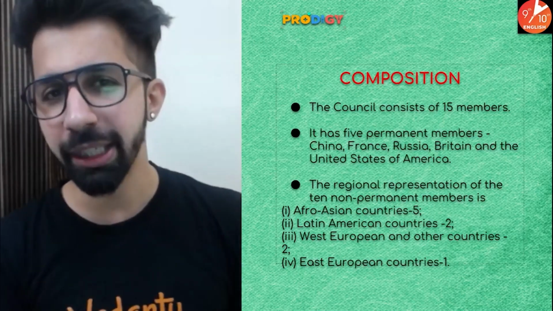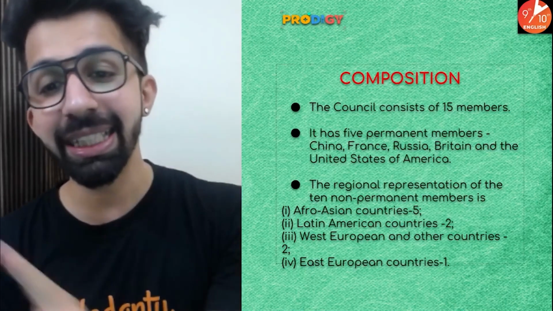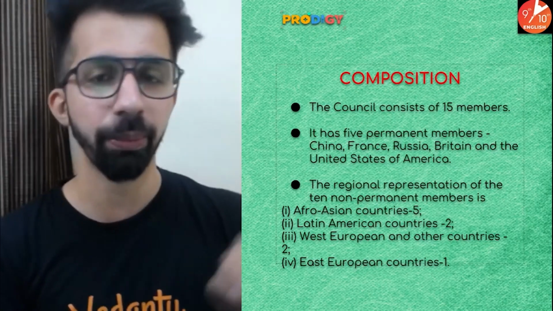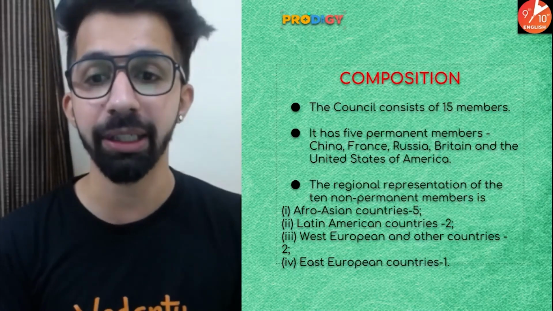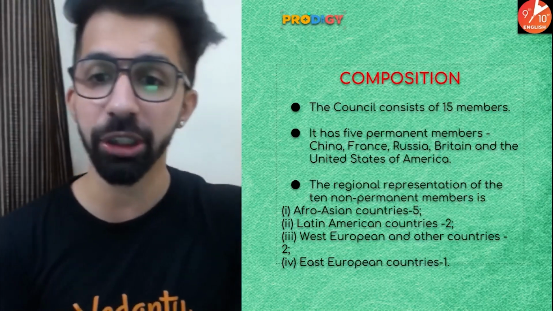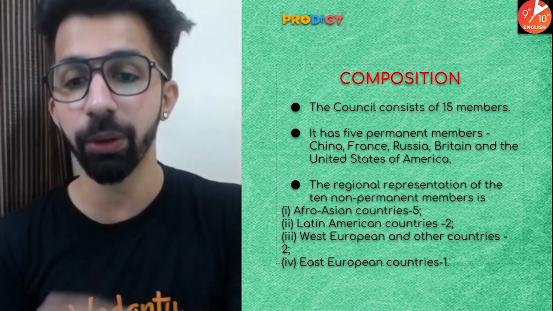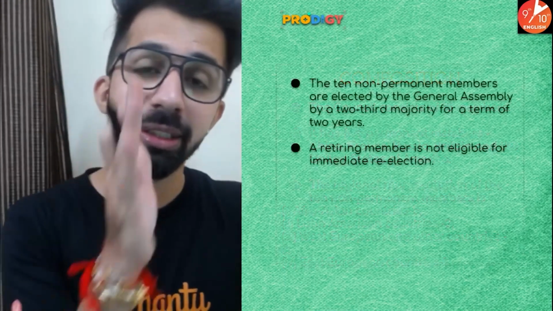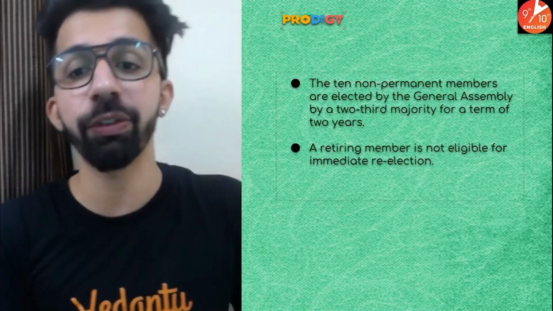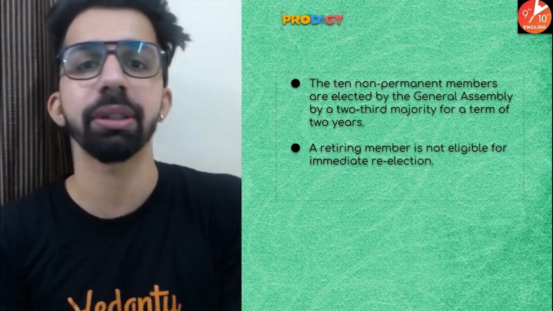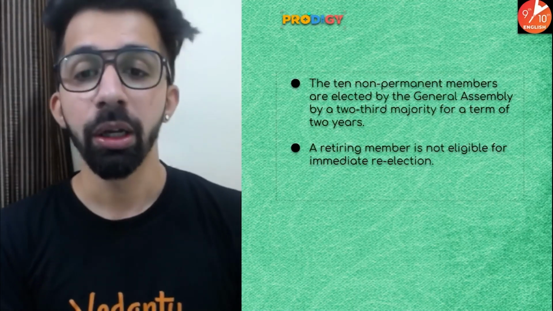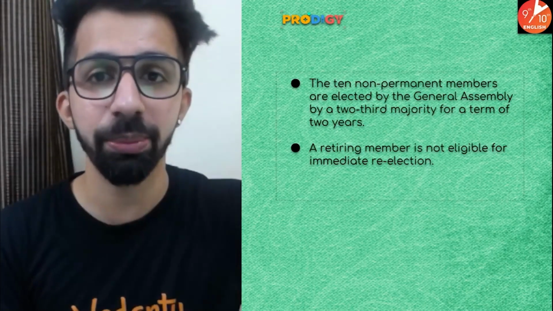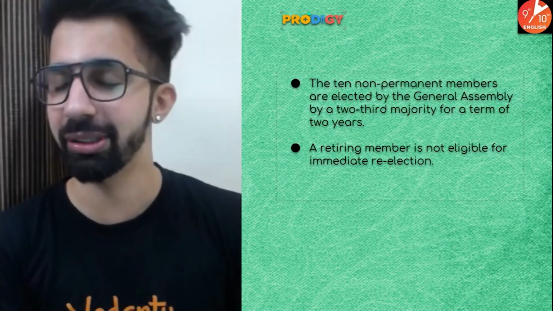What about the remaining 10 non-permanent members? These 10 non-permanent members are 5 from Afro-Asian countries, 2 from Latin American countries, 2 from Western Europe and other countries, and 1 from East European countries. Simple as that. Now guys, these 10 non-permanent members are elected for a term of 2 years. A retiring member is not eligible for immediate re-election. Simple as that.